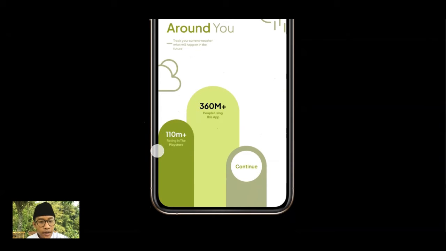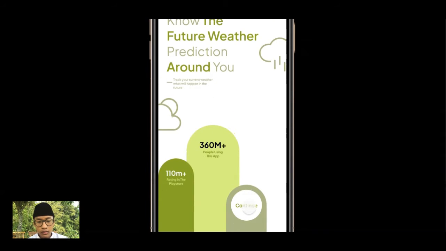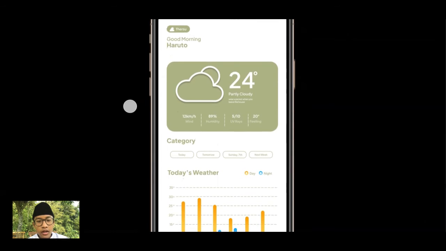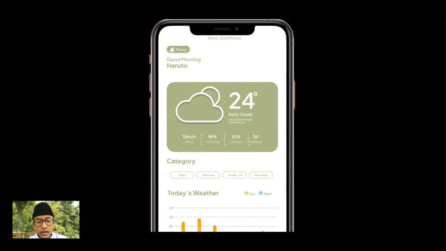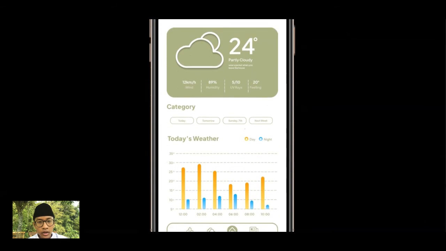In between, it shows 110 million ratings in the Play Store and 16 million people using this app, and it has a continue button. I will click continue. Okay, and this is the homepage in Weather UX.